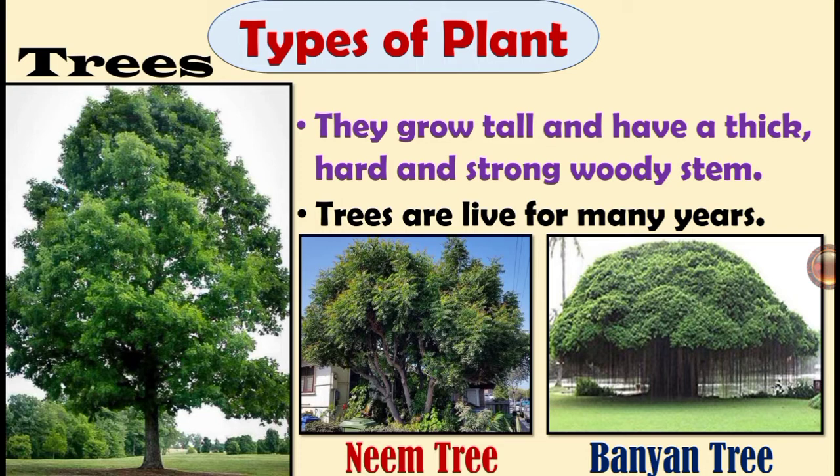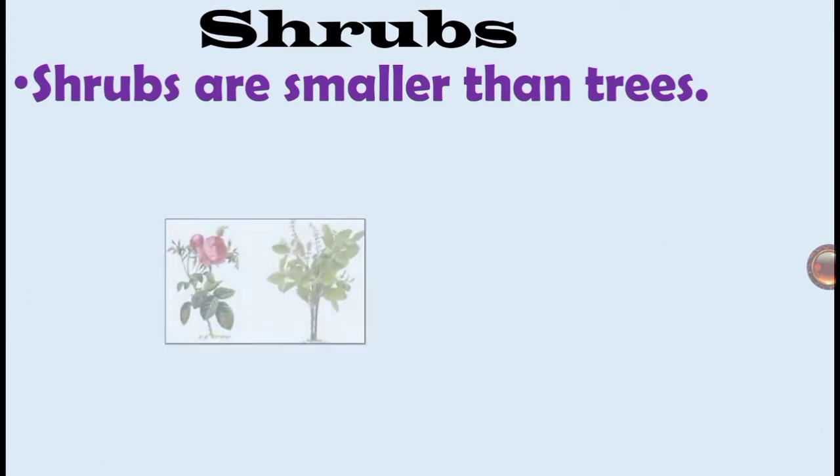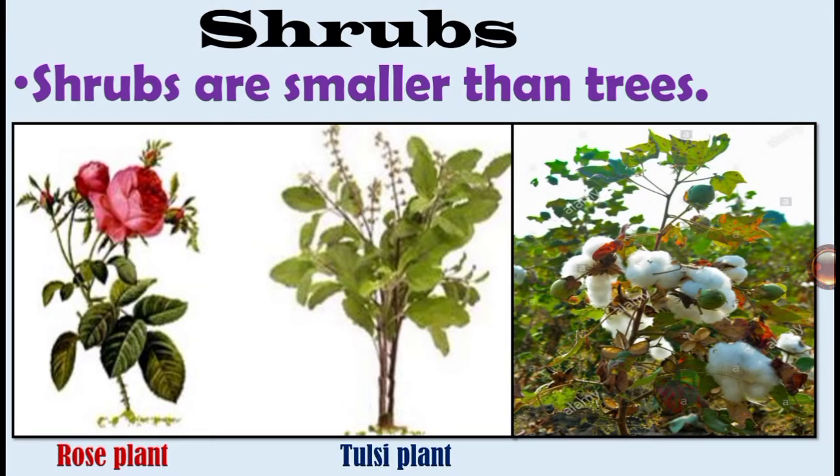Next one, shrubs. Shrubs are smaller than trees. Here are some examples of shrub plants: rose plant, tulsi plant and cotton plant. These are all shrubs.